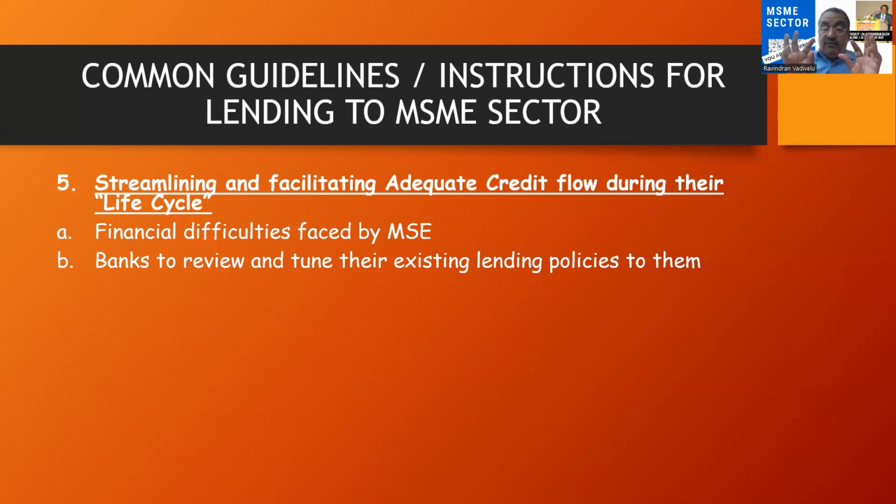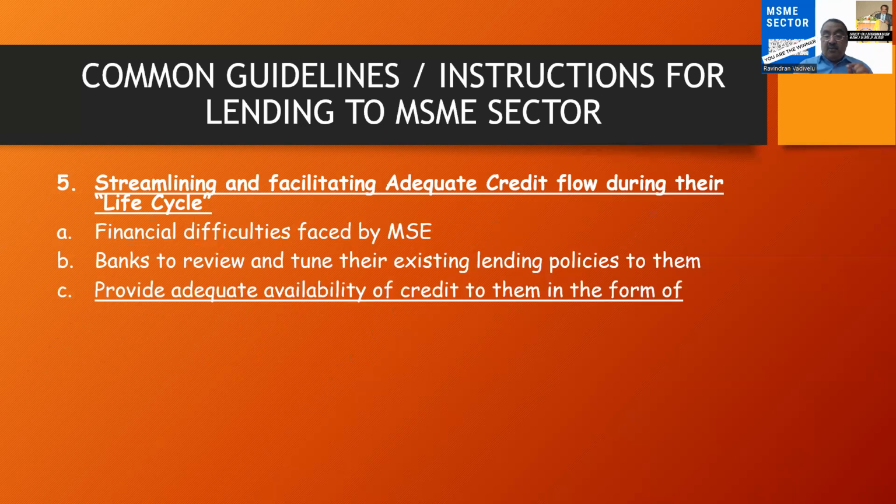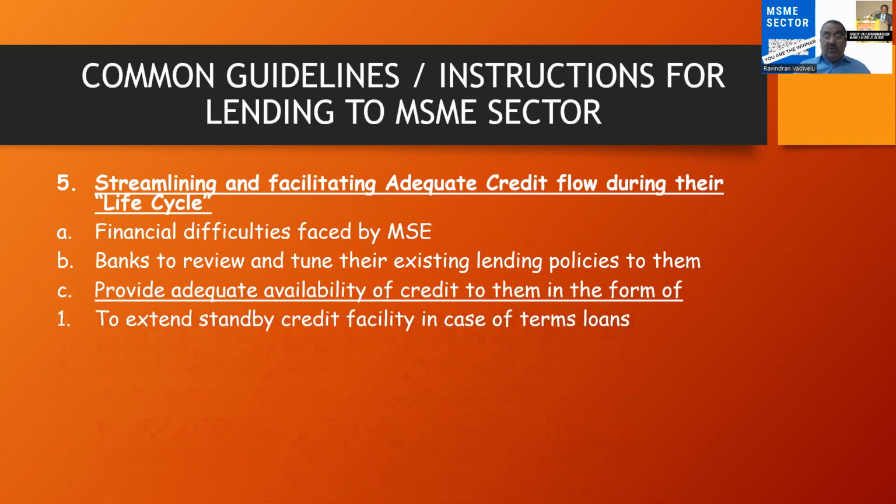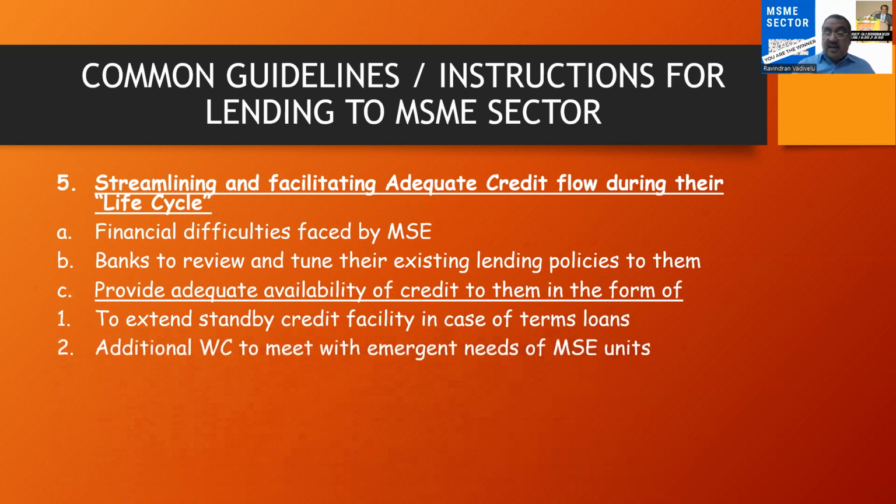So they have to review the existing lending policies to MSME units and provide adequate availability of credit in the form. Now, this RBI has clearly said that after reviewing, if the banks feel that they need additional finance, they can get the loan in the form of term loans. Additional facility can also be extended. Additional working capital can also be extended. So this is in addition to the existing loan. This type of loans can be given by the banker to the borrower.